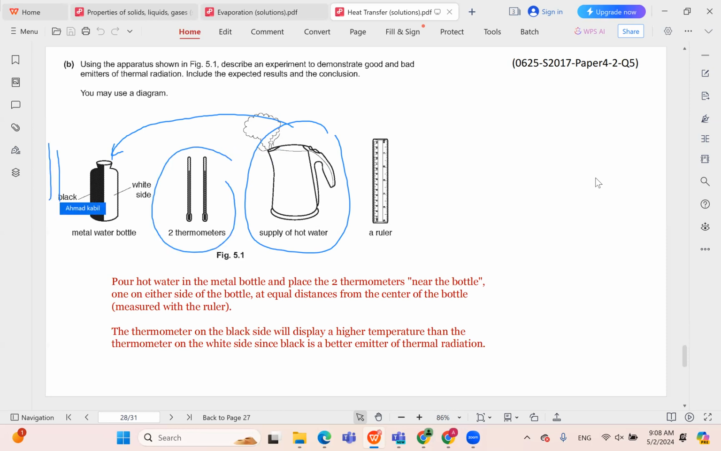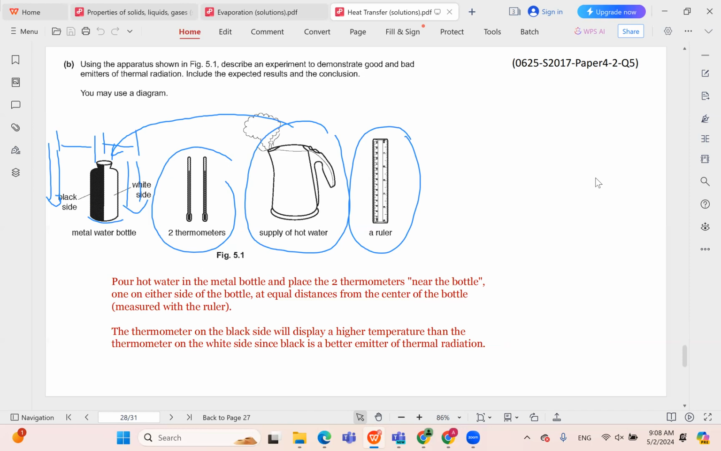And of course, for accuracy, we must make sure that the distance is the same, and this is ensured using the ruler. And then we're going to demonstrate that the thermometer on the black side will experience a greater increase in temperature because it's a good absorber of heat. So we must also understand that the thermometers must be placed near the bottle, otherwise the effect of radiation will not be very clear. So it has to be at a close distance from the bottle.